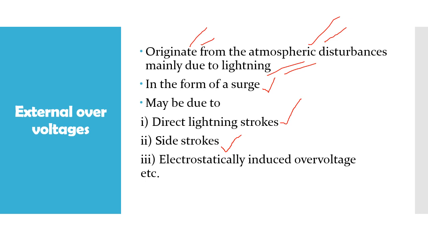The next cause for the generation of over voltage is electrostatically induced over voltage, which is due to the presence of charged clouds nearby. There is also one more cause for the generation of external over voltage, that is the voltage induced due to the change in atmospheric conditions along the line length. So these are the possible causes for the generation of the external over voltages.